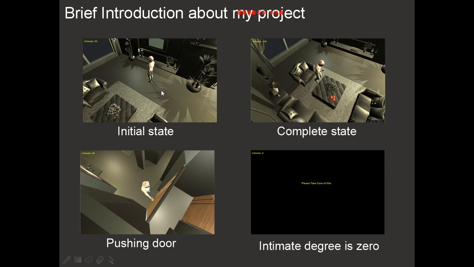This is the initial state of my project. If you satisfy his request, he will do the complete action like this. If the character collides with the door, he will push it automatically. If the intimate level equals 0, this page will appear and the game will restart.